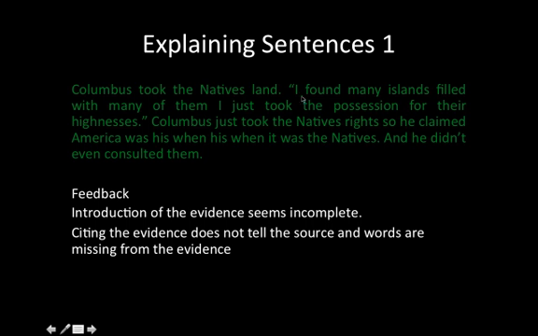I went back and looked at the internet. I found this quote, and there's a number of words that are missing. So we need to be careful when we're citing evidence. And I know it's very easy to omit a word, which means leave out a word. It's easy to miss strings of words. It's easy to type them in wrong, but this is something that you have to be very careful with.